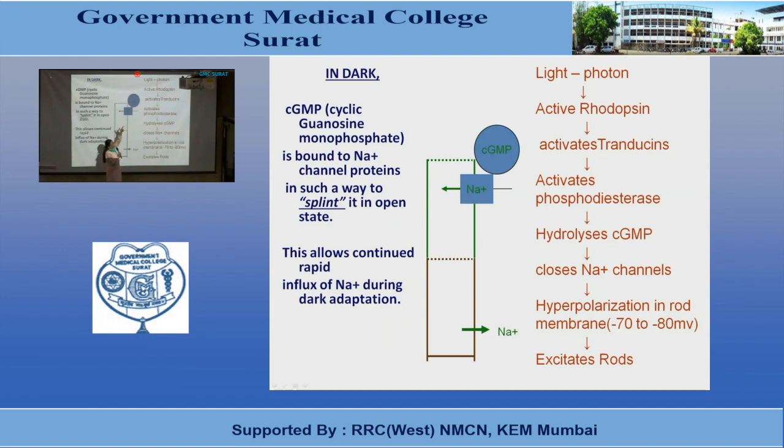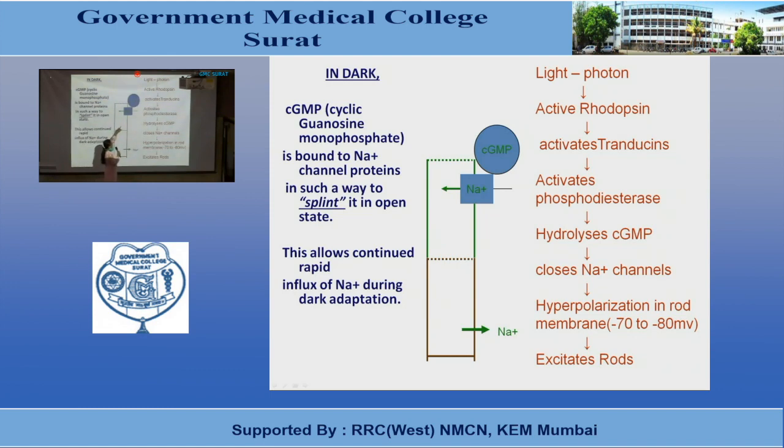Once the rods and cones are exposed to light, rhodopsin gets decomposed and it results in the formation of active rhodopsin. This active rhodopsin will then cause activation of transducin. Transducin will cause activation of the phosphodiesterase enzyme, and this enzyme will then cause hydrolysis of cyclic GMP, which acted as a splint during the dark state.